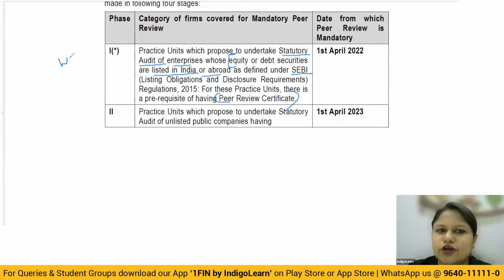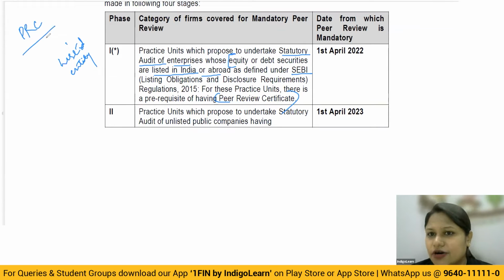So basically, when you talk about listed entities, whether your equity or debt are listed, in India or outside India, and you as a practice unit are doing the audit of these listed entities, without a peer review certificate you cannot take up their audit. And this is applicable from 1st April 2022. That means it is already in force as of now, that today when you take up the audit of any listed entity, you have to have a valid peer review certificate. Got it? That is the first one.